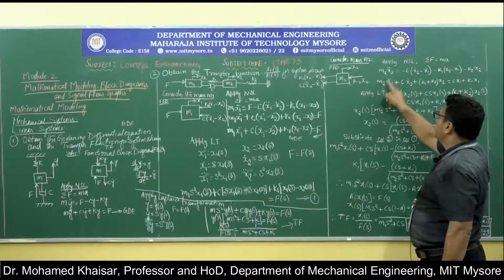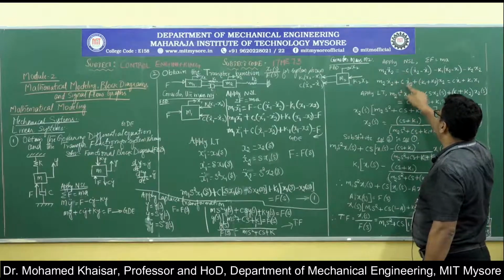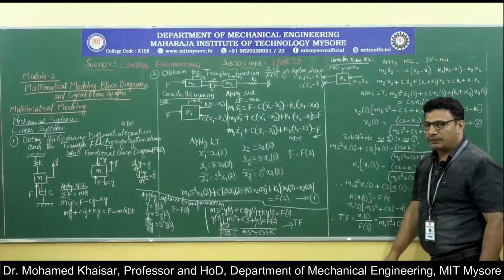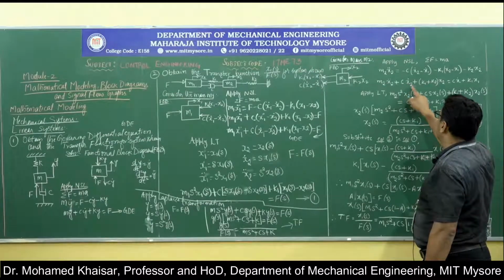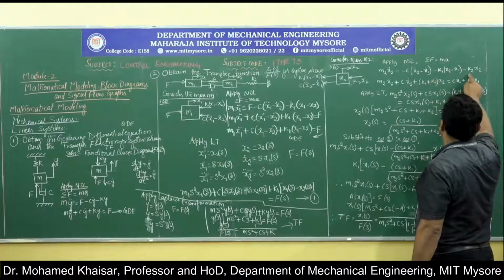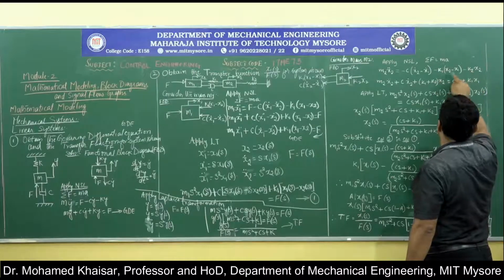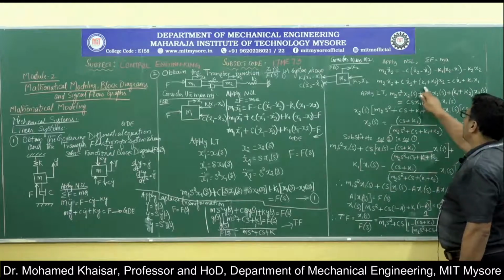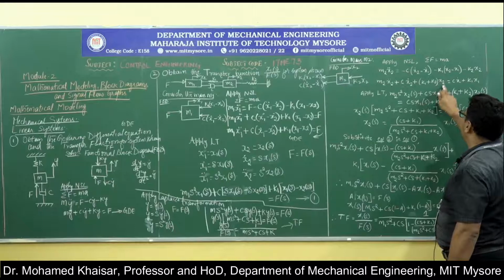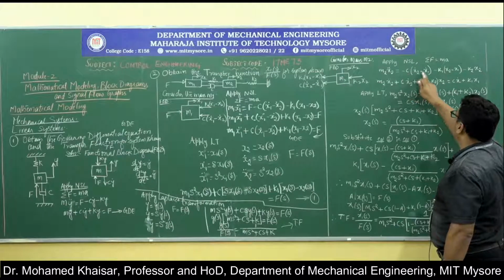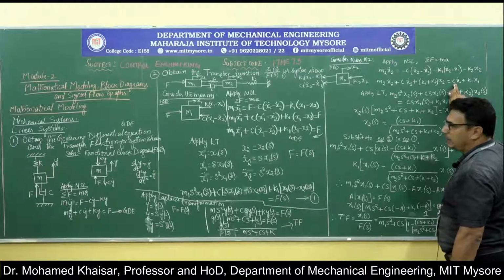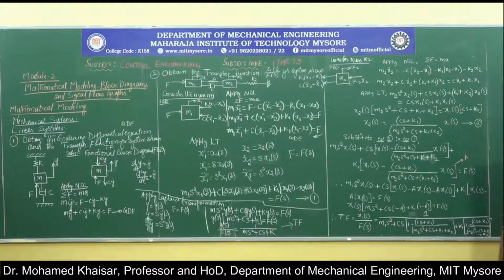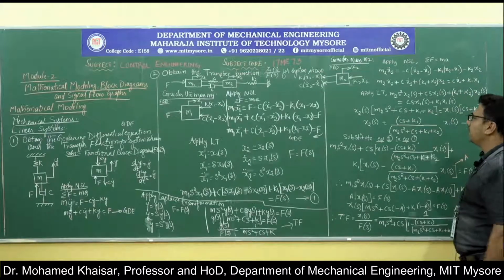See, m2 x2 double dot plus c into x2 dot, this one minus c into x2 dot. If we push it on the left hand side, it becomes plus c into x2 dot, then plus k1 plus k2, both in x2 form. If they are pushed on the left hand side, it gives us k1 plus k2 inside the brackets into x2, that is equal to minus c into minus x1 dot, which becomes plus c into x1 dot. As such, minus k1 into minus x1 becomes plus k1 into x1. That is the mathematical iteration.